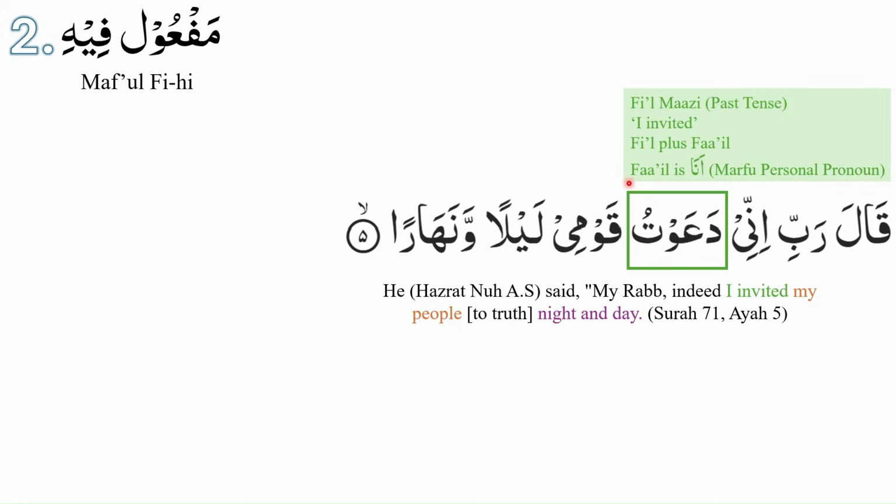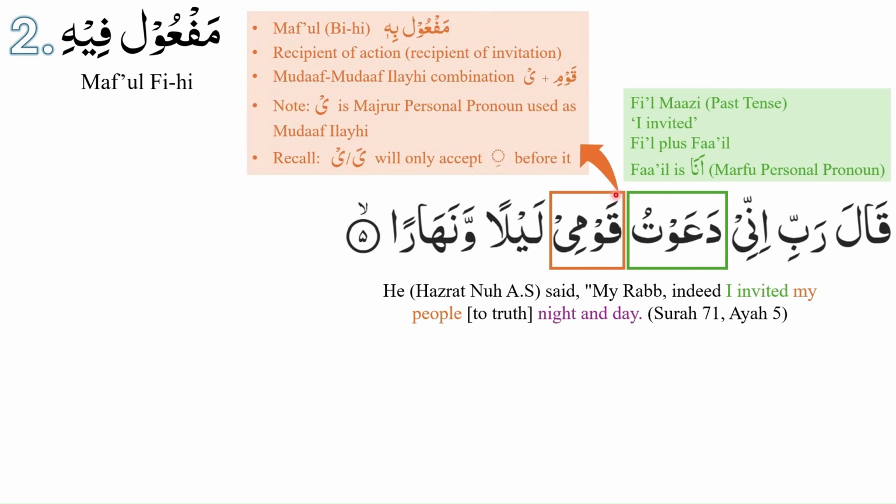Next we move to qawmi. Qawmi can be translated as my people. Let us analyze qawmi further. Qawmi is an example of maful bihi. I invited my people. I is the fa'il and my people represents maf'ul. But now we are not just going to say maf'ul, we are going to say maf'ul bihi. My people or qawmi represents maf'ul bihi. Qawmi is the recipient of the action, that is the recipient of the invitation.